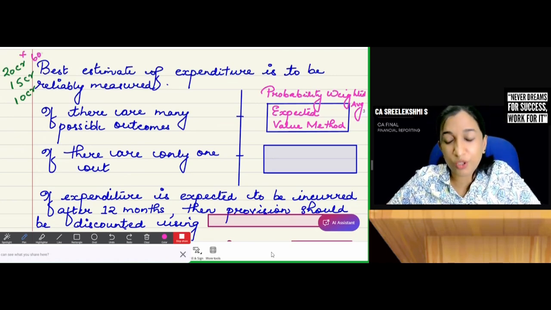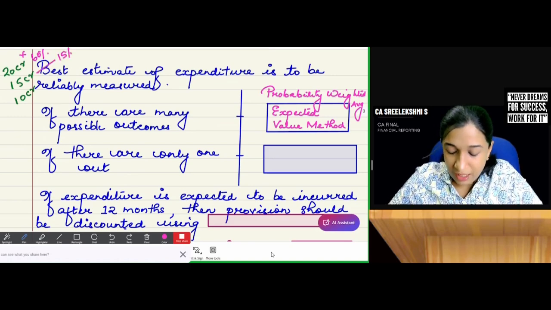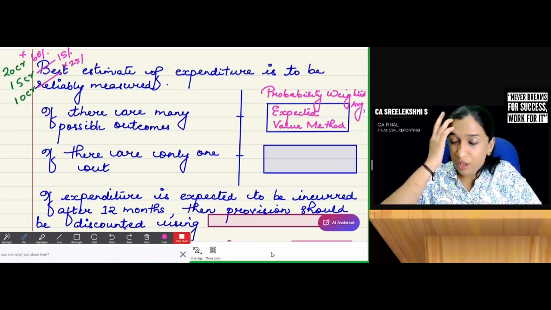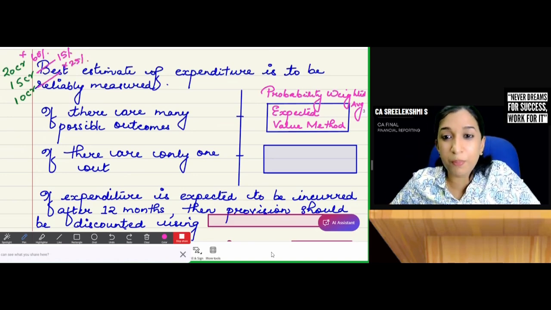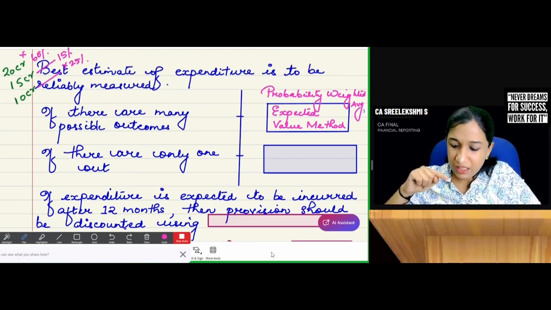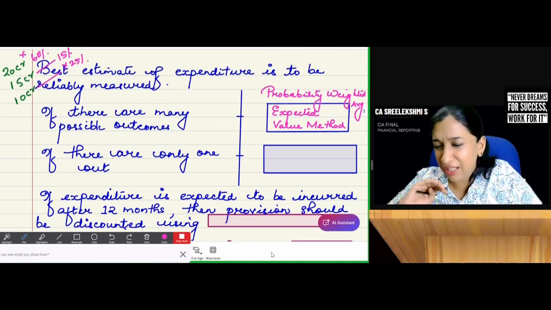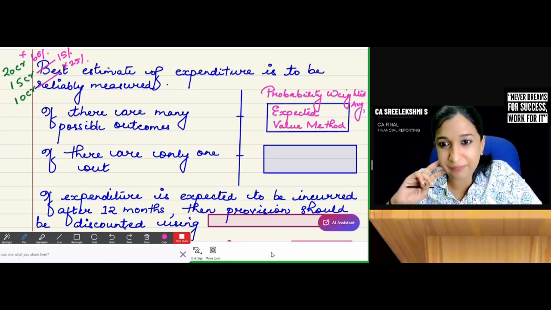What is the probability to pay 15 crores? Say 15%. I'm just taking random numbers. 10 crores, there is 25% probability. So you find the probability weighted average: 20 into 60%, 15 into 15%, 10 into 25%. Take the total. That is the provision to be created.